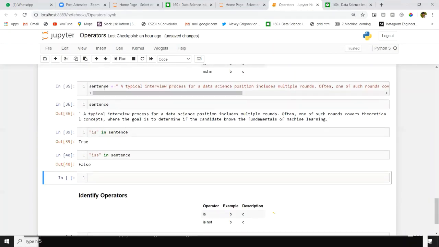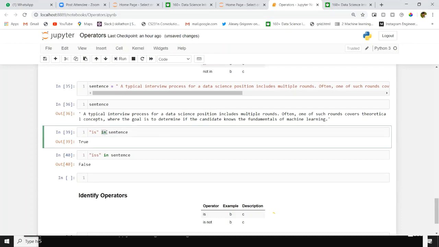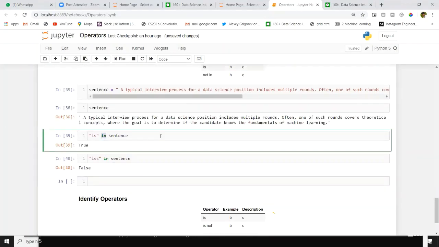Sentence is a data type of string. We are verifying some particular word inside the sentence is present or not. In that situation, we will use this in operator, like this membership operator.